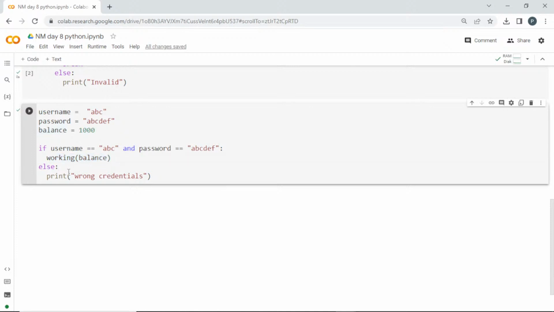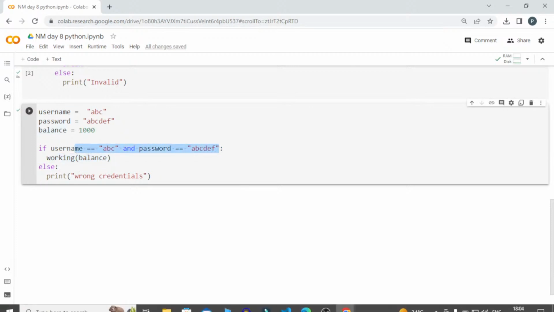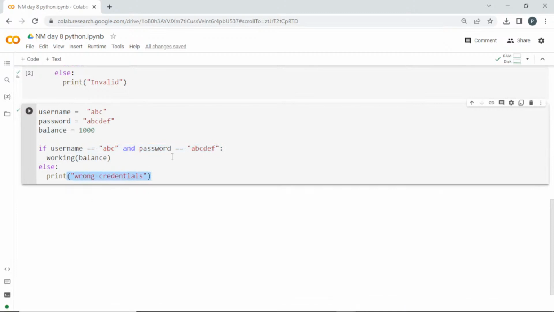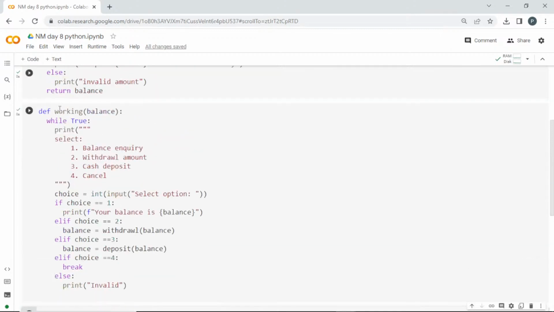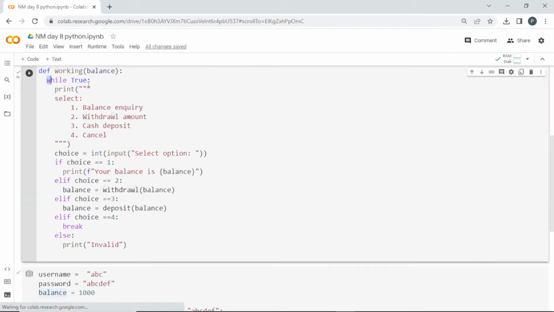Okay, or else if he entered any wrong details, then I'm going to print, okay, wrong credentials. Once it is correct, then you will be allowed into this working function, and inside you can get this balance. So let's go into this function working. Okay, while True, I'm creating a while loop. So I'll print this statement: select balance inquiry, withdrawal amount, cash deposit, and cancel. This will be displayed every time, and it will ask the user to enter this option. Okay, choice equal to, so you have to select the choice. So if choice is equal to 1, I am going to print the balance as such, which will be passed inside.